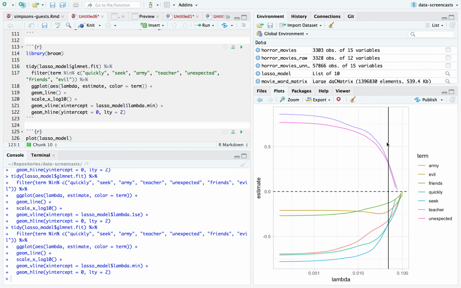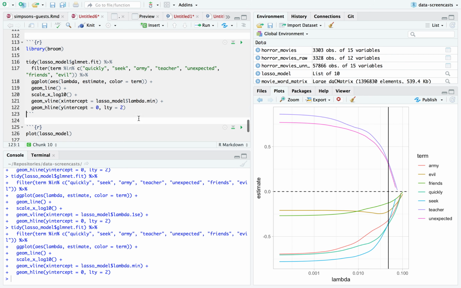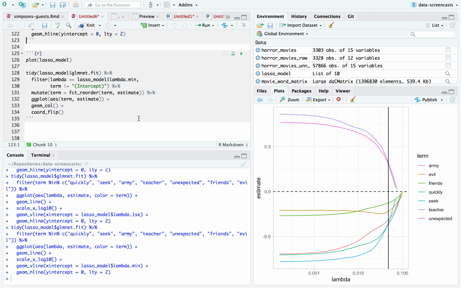We can see this is the slice of the model that we're pulling out with some of these terms. So seek and quickly became a kind of big, highly negative factor. So we want things about an unexpected teacher, not things about an evil army that is seeking something. Sure. All right, that's some positive and negative effects.